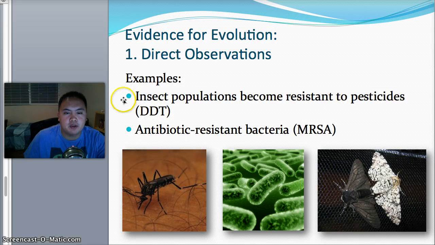For example, I don't know if you've heard of DDT before, but it's a pesticide that kills insects. For humans it takes like 20-30 years before we hit a next generation. But for insects, within days you have a new generation. So within months or years, after a while, all of a sudden these insects and pests don't die to pesticides anymore. That's proof that there has to be evolution, or else why would some pests not die from pesticides?